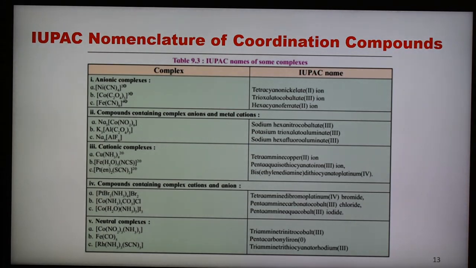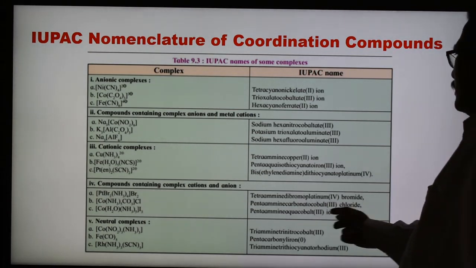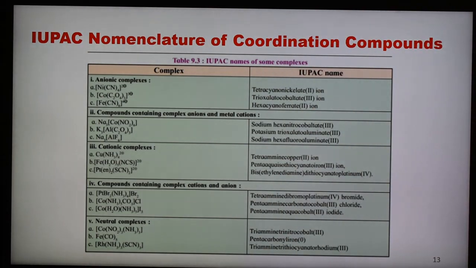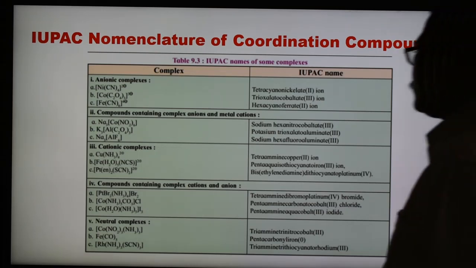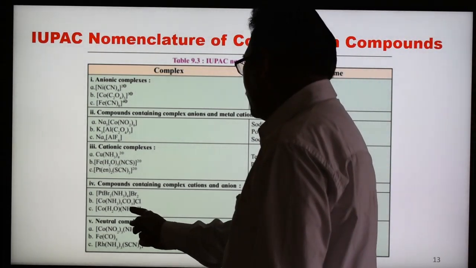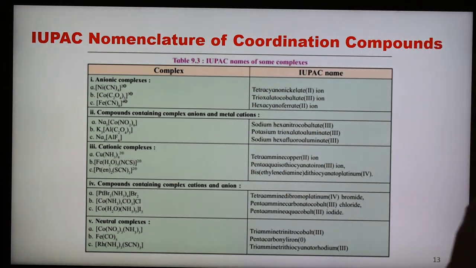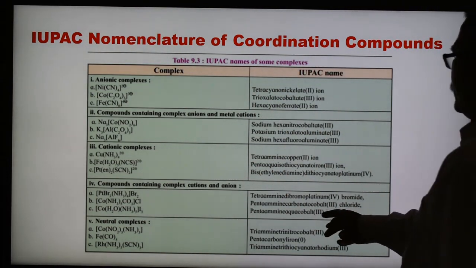In this way, this is another example. In this case 2 ligands are different, and now iodide is there, and we can write aqua, pentaamine aqua cobalt 3 iodide.